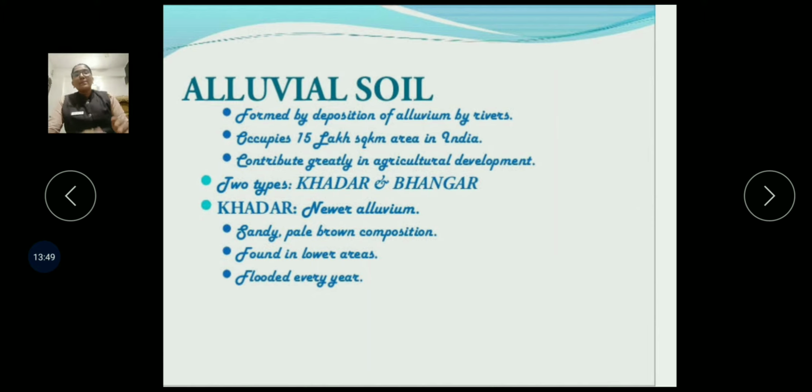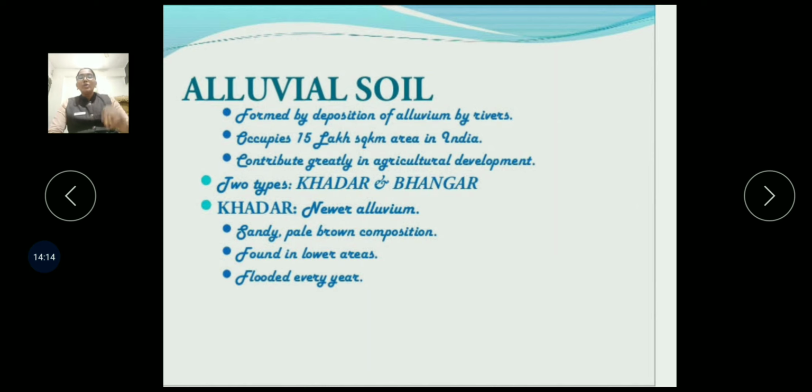For example, if there is a river, the middle portion is the river and the upper portion, that is the upper valley, is called Bangar, and the middle portion, that is the river valley, is called Khadar, where every year the soil gets renewed and the fertility gets more and more. Now Bangar soil is sticky and has a dark brown color.